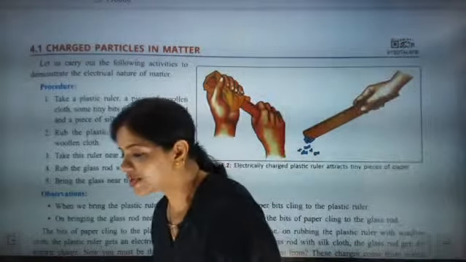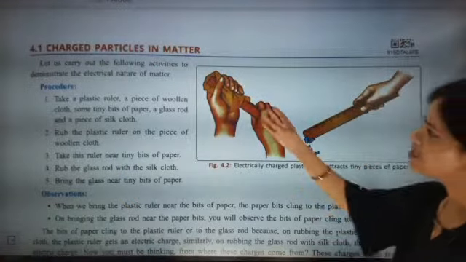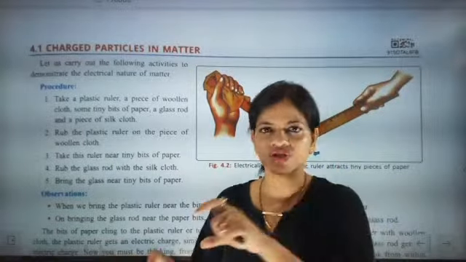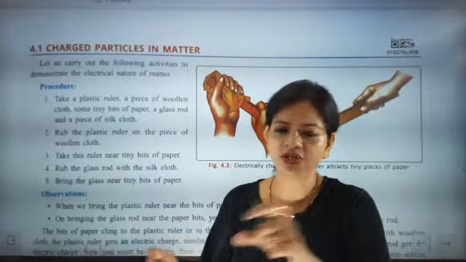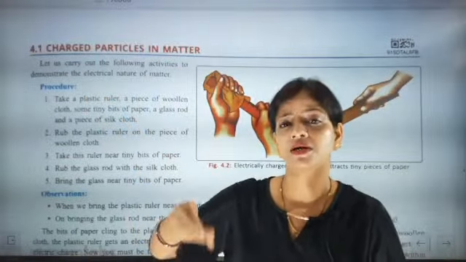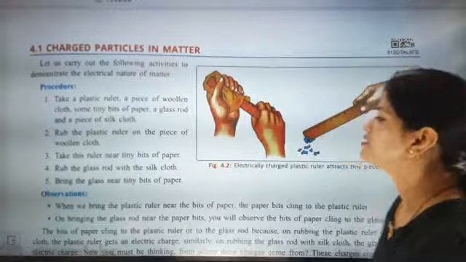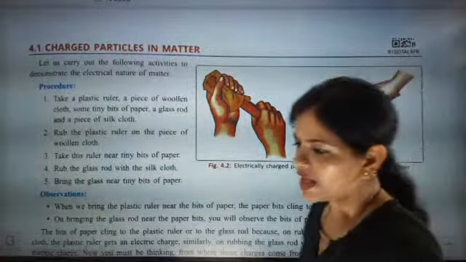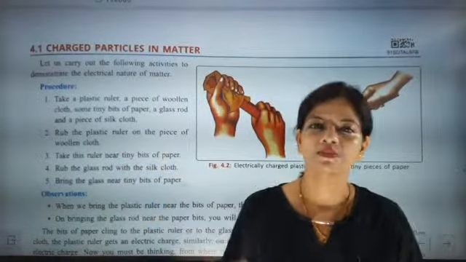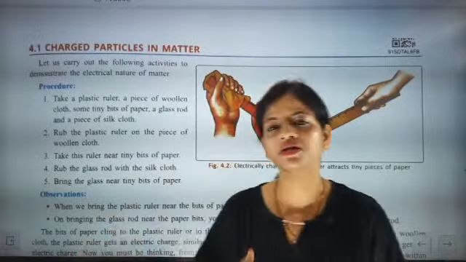You know this experiment. Now can you tell me what will happen if, after rubbing a plastic ruler with a woolen piece of cloth, we keep it near the bits of paper? Come on, quickly grab the point and say what will happen when it goes near the bits of paper.